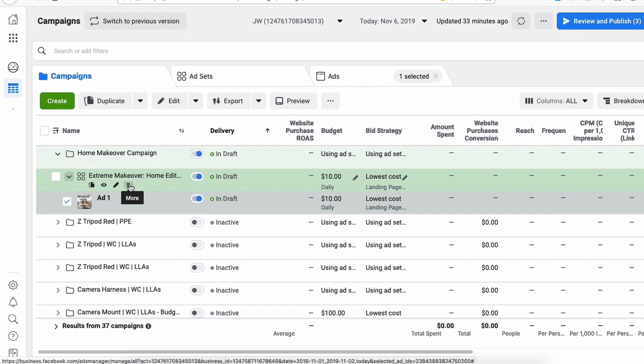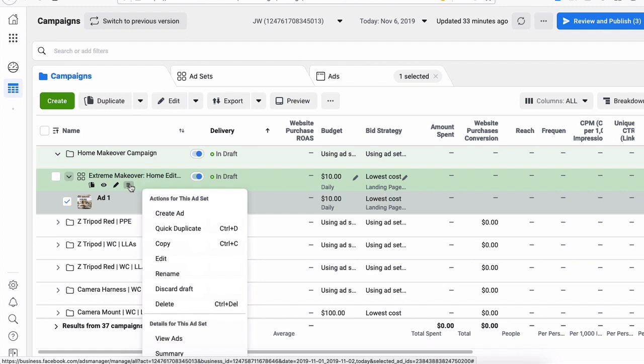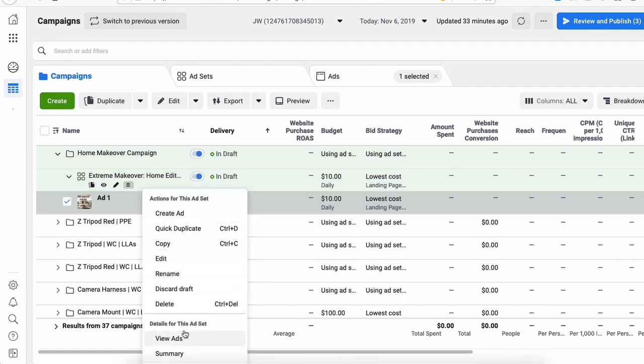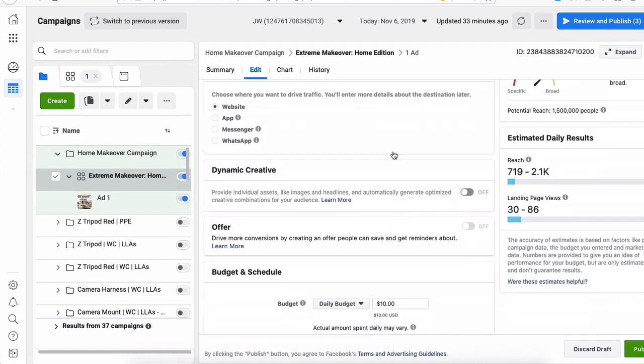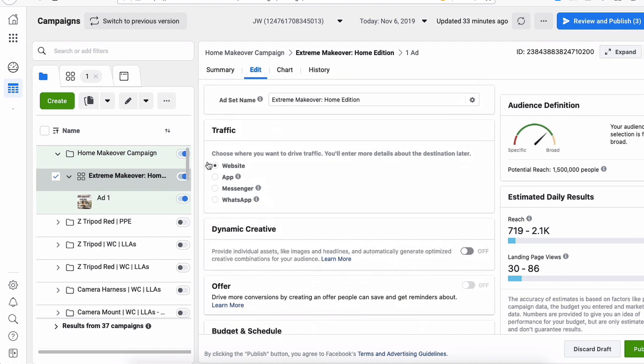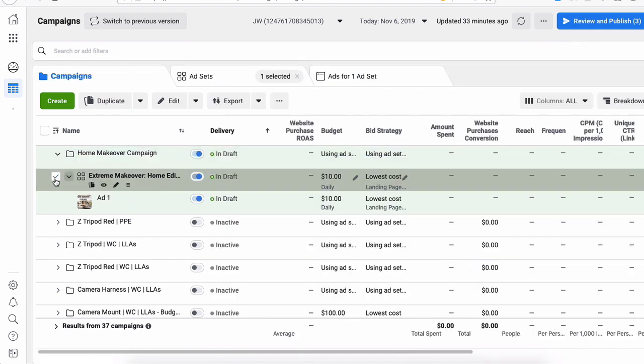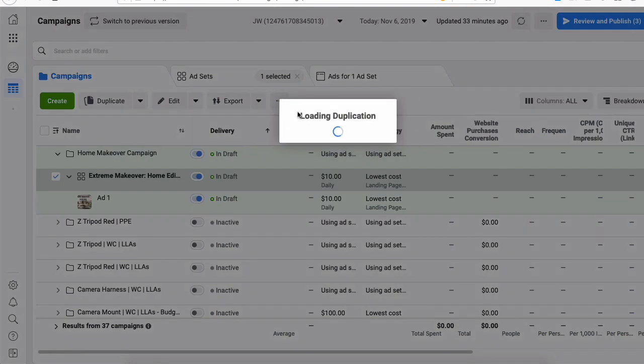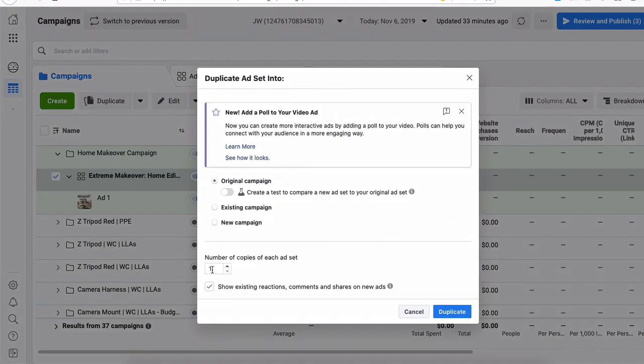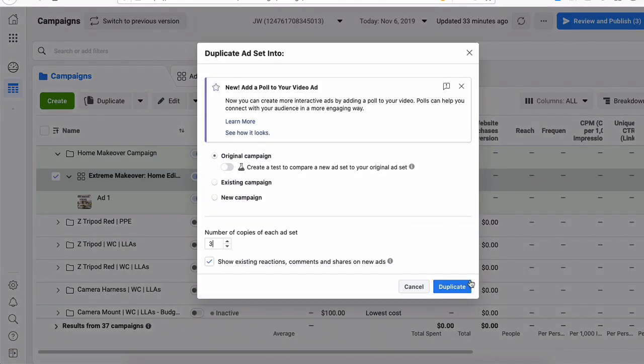I want to go to this ad set, and I want to click these three lines and duplicate it. So we're going to duplicate it. I want to pick this ad set right here, click on this, and duplicate it maybe three times. And when I duplicate the ad set, I'm going to duplicate the ads that are inside this ad set.